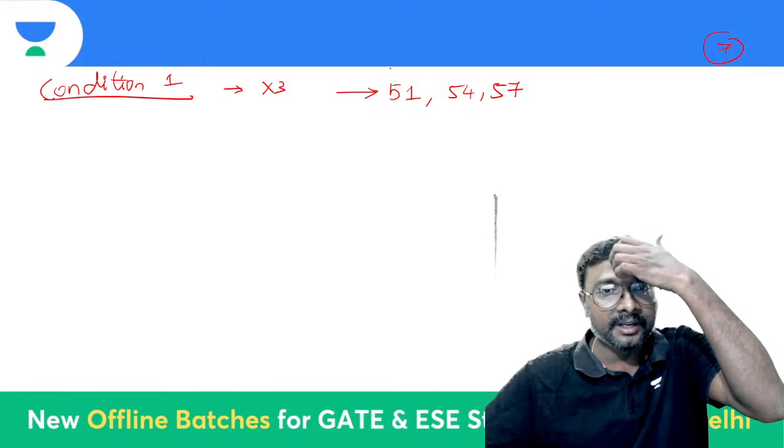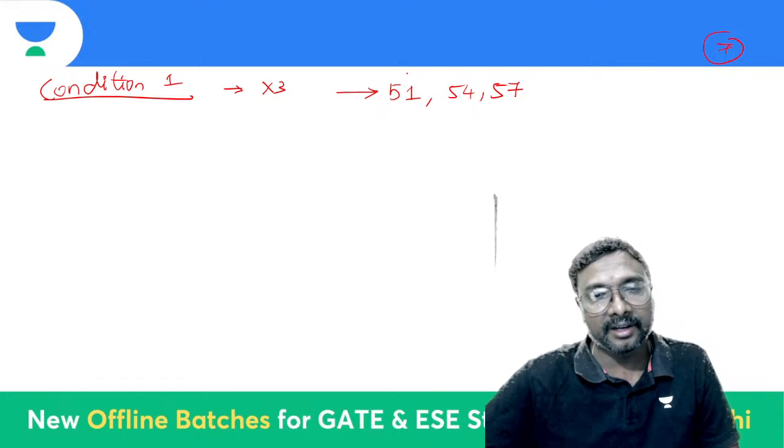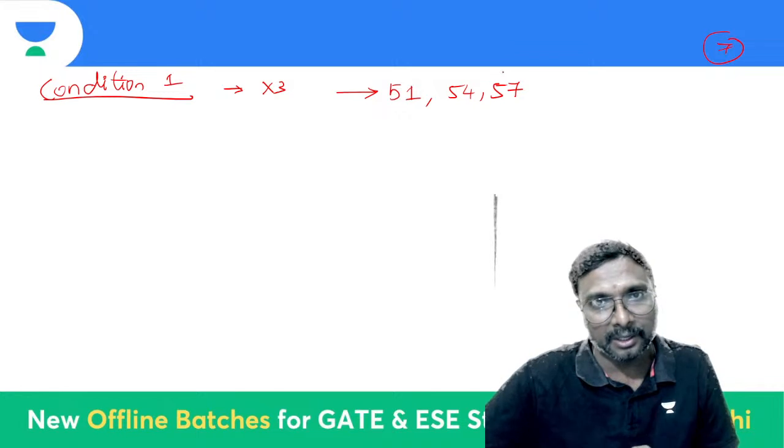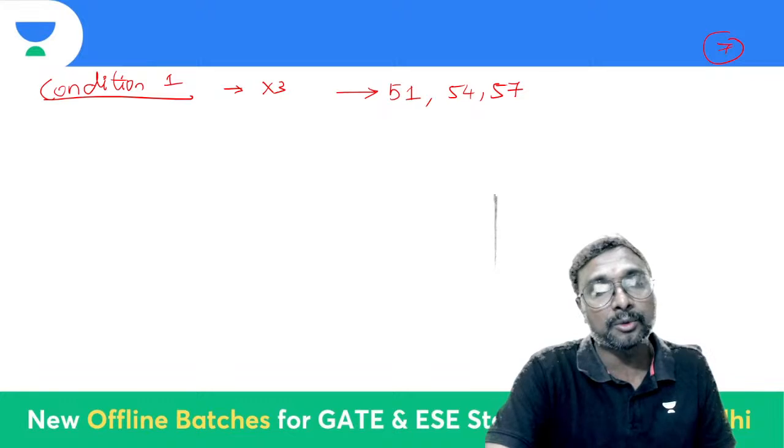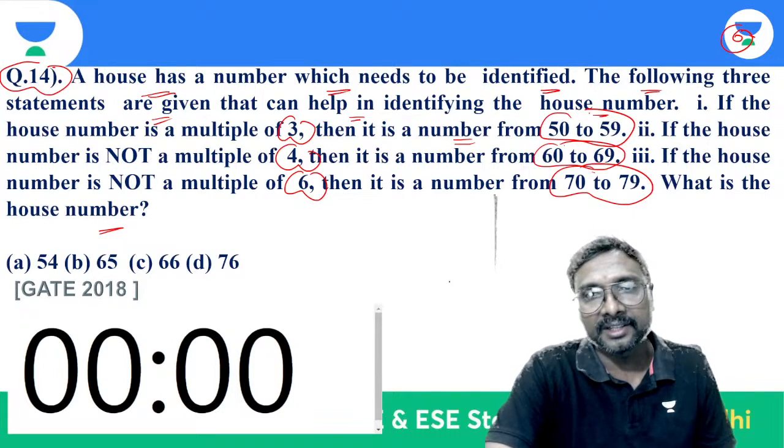Because these are all multiples of 3 only. 3 ones are 3, 3 sevens are 21, 3 eights are 24, 3 nines are 27. So these three numbers are multiples of 3 only, between 50 and 59.